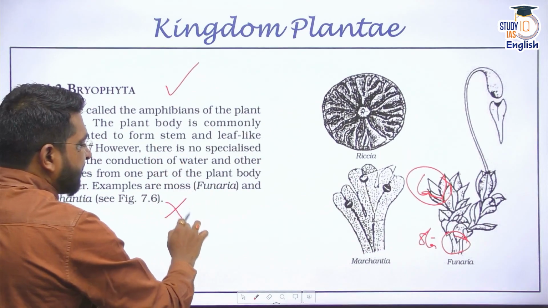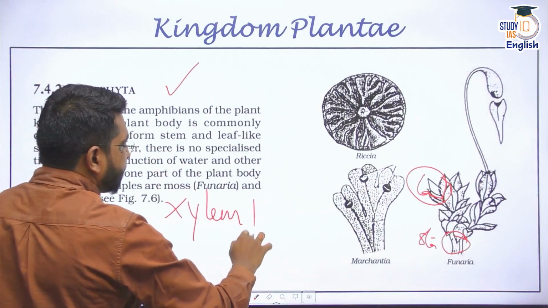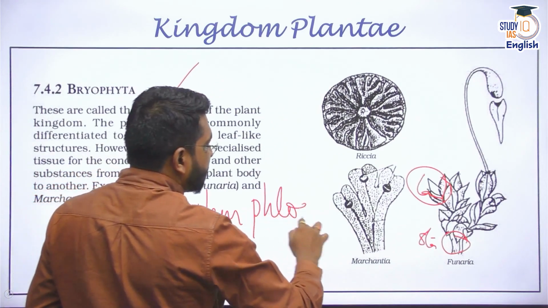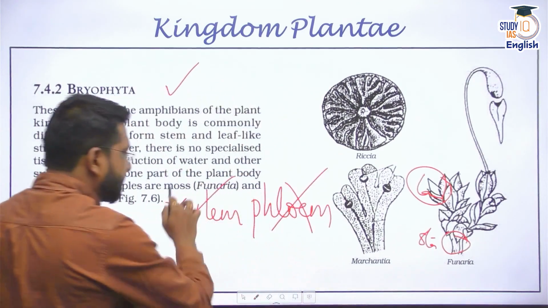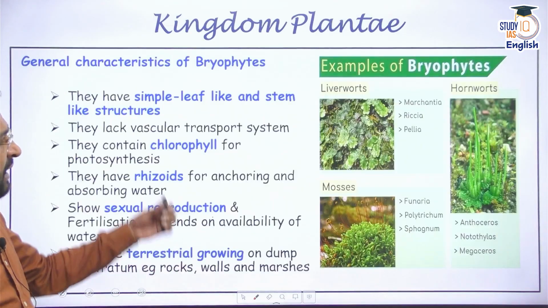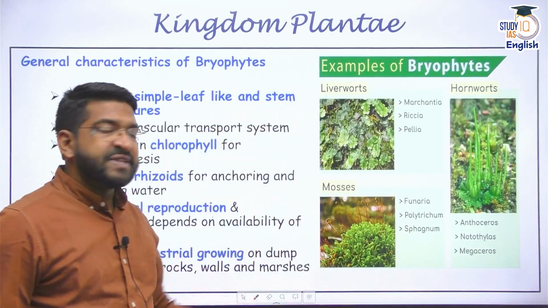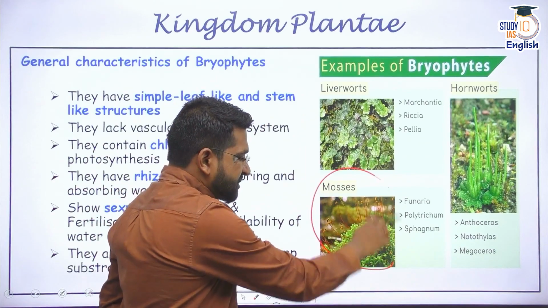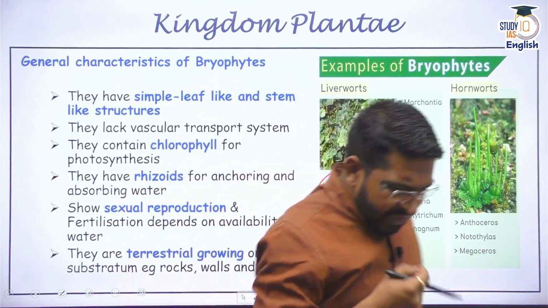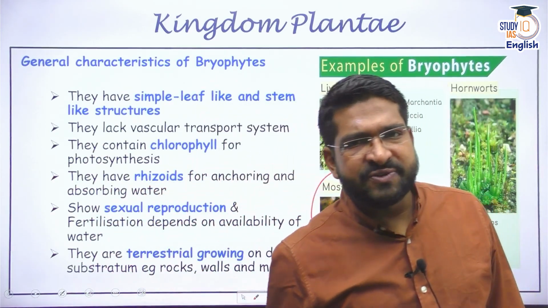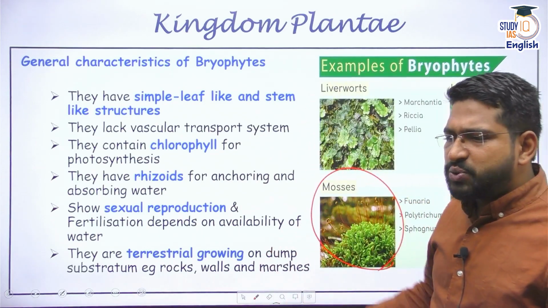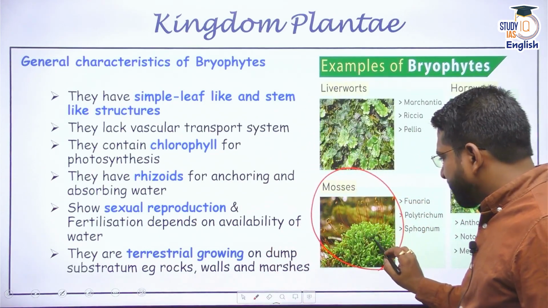There is no xylem, there is no phloem, there is no development of these complex tissues. Please remember this: no xylem, no phloem. There can be many examples of this. Liverworts, you must have seen mosses, right? Mosses, especially in wet conditions, whenever there is extensive rain, you see some green structure, a growth, something like this.